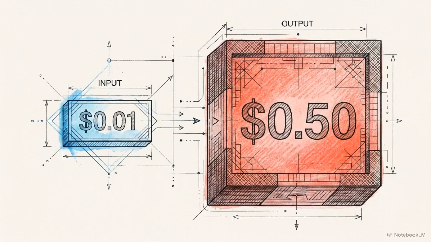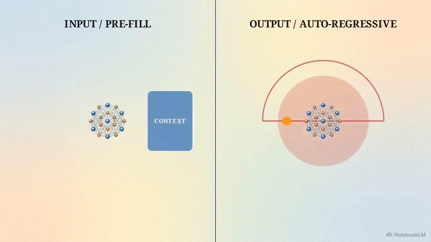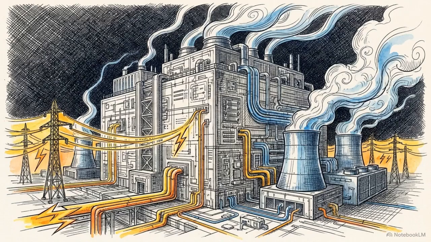This process dictates the pricing disparity between input tokens and output tokens. Output tokens cost more because they force continuous data movement and constant context recalculation. Input tokens are processed once. Output tokens force a continuous loop of heavy computation. The architectural design that gives the transformer its ability to understand deep context makes it an economic liability at scale.